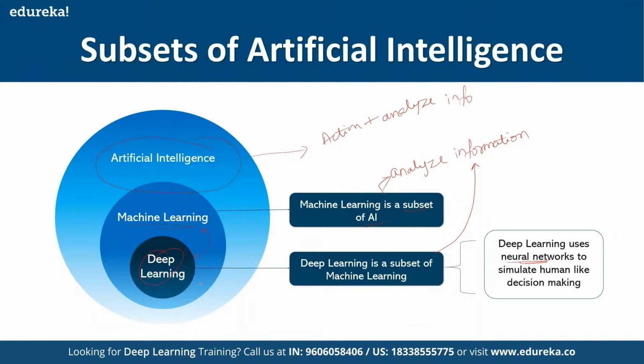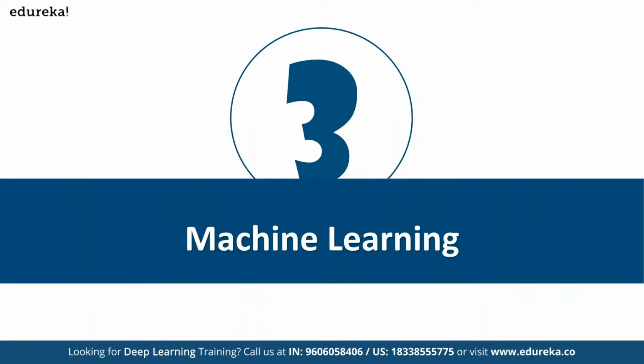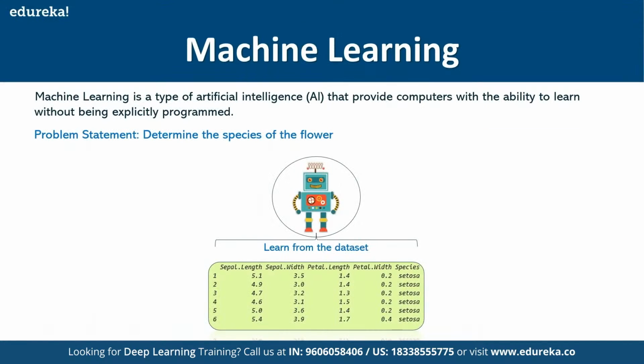Okay. So now that you have understood what is AI, what is machine learning, and what is deep learning, let's get a formal introduction to machine learning, because you just had an introduction to AI. When I say machine learning, we can say it's a type of AI, or artificial intelligence, which provides the computer with the ability to learn from the data. And the best part is, we don't have to explicitly program it in order to do the learning.